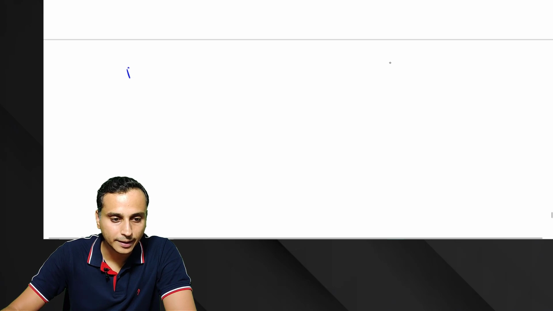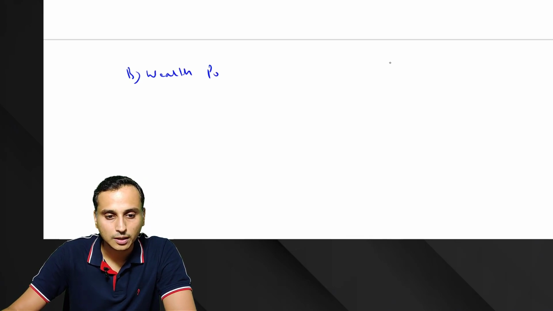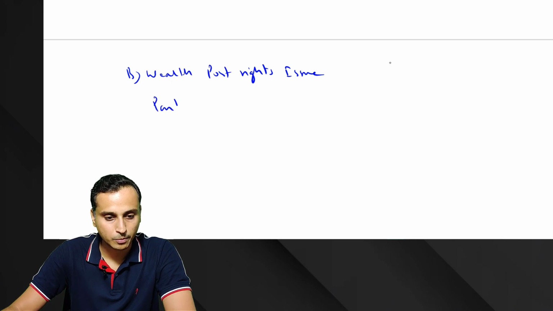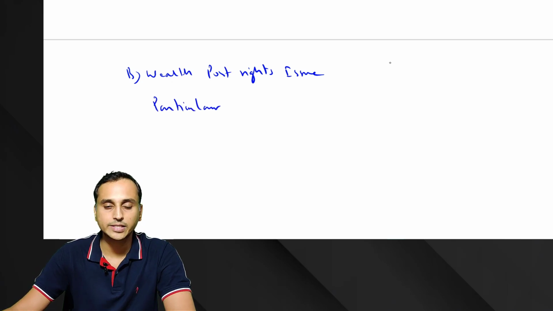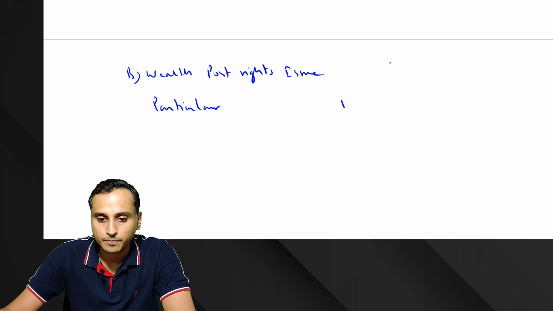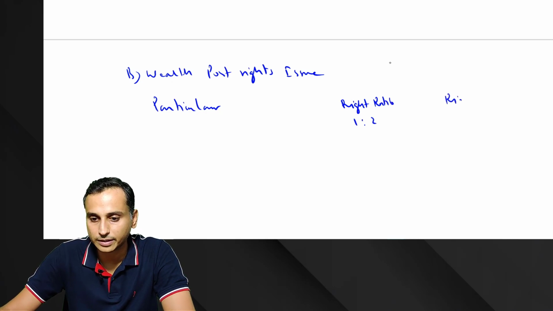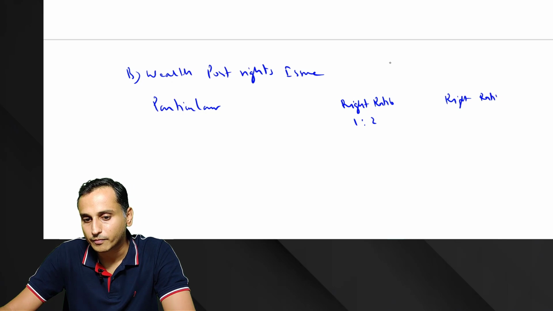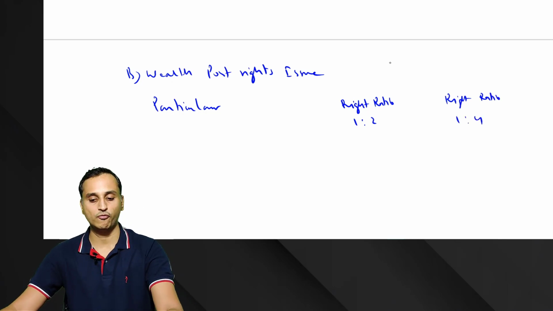Okay, let's do it here. So B, wealth post rights issue. Let's have a column for particulars and two columns for amount, that is when the rights ratio was 1 is to 2 and when the rights ratio was 1 is to 4.